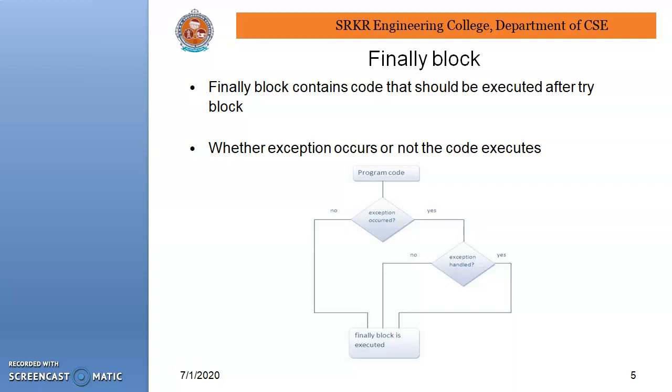This is the flowchart of the finally block, the actual flowchart of that program code. Exception occurred, yes. If yes, exception handled, yes, the finally block is executed. Exception not handled, in this case also the finally block is executed. Suppose the exception has not occurred, in this case also the finally block executes. That means whether the exception is raised or not, this will be executed.